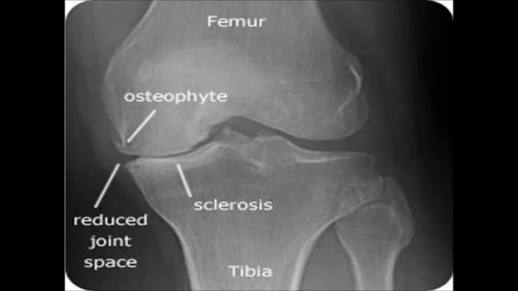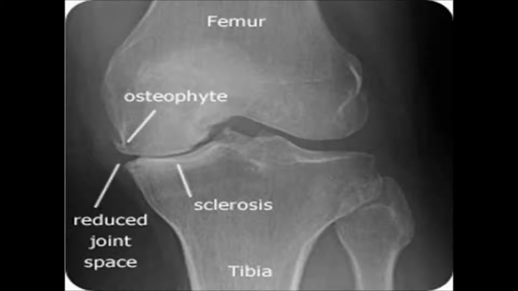Okay, this is a picture of the knee joint. We can see here that there is more narrowing at the medial side of the joint than at the lateral side. This is not seen in rheumatoid arthritis, in which the narrowing is symmetrical on both sides. We can see these bone spurs that arise from the femur. These are the osteophytes. We can see increased density. I'm not sure if it is obvious, but there is increased density at the area just below the cartilage. This is the subchondral bone sclerosis.